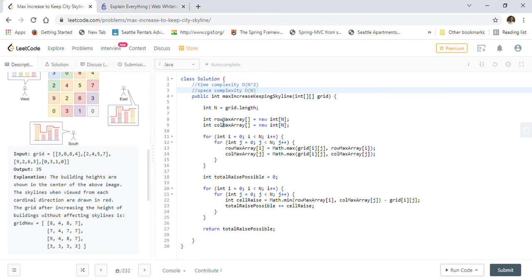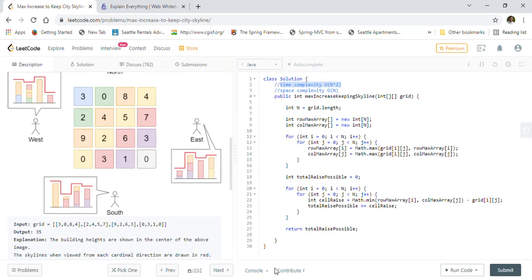Otherwise we just have variables. The arrays can occupy a maximum of n elements. And since these are nested for loops, it is order of n square time. So this is the implementation of how we can solve this problem.